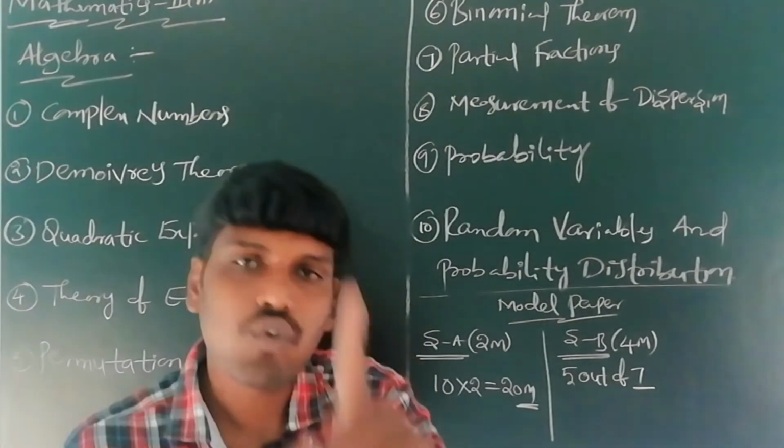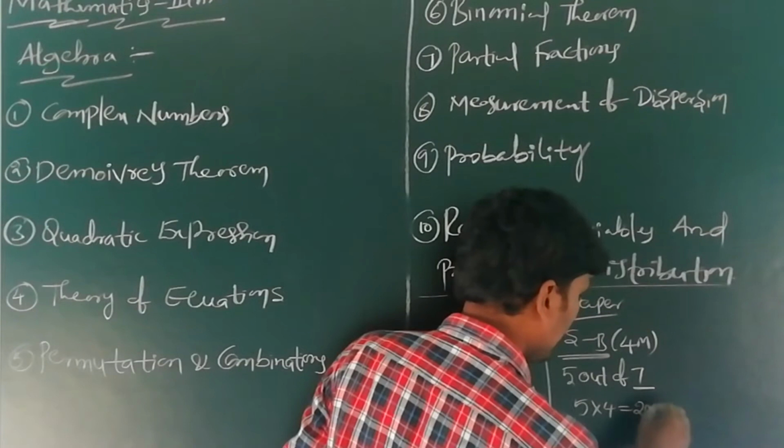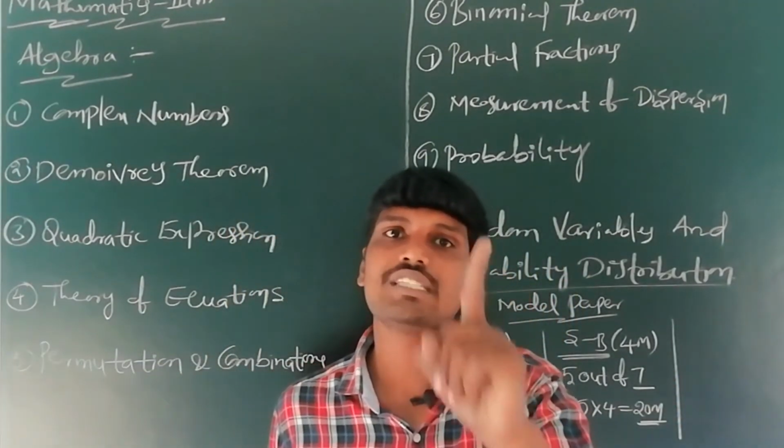Each question carries 4 marks. Five fours are 20 marks. So 20 marks come from section B.